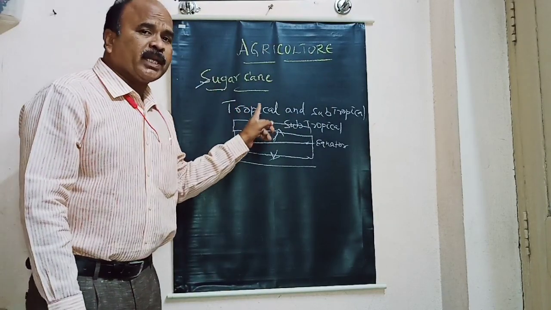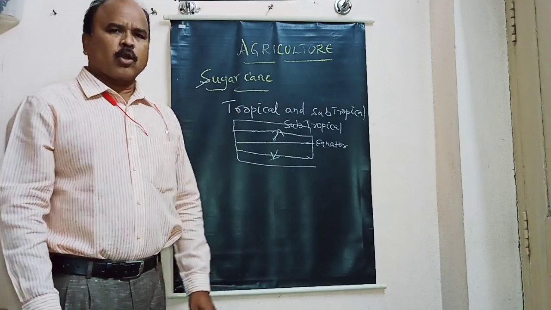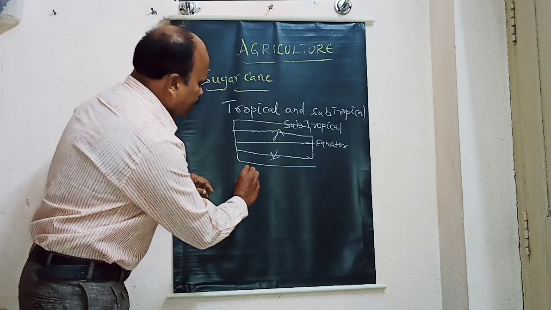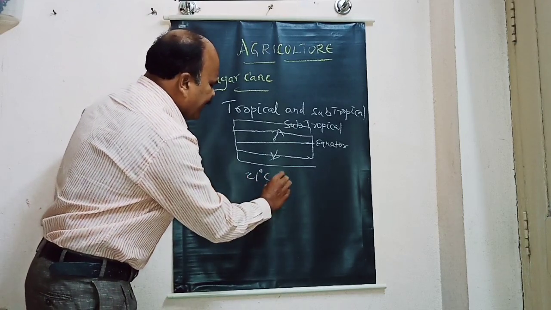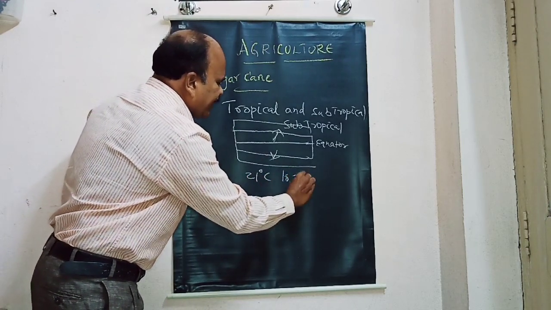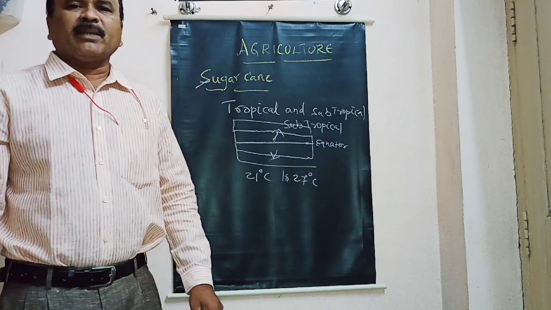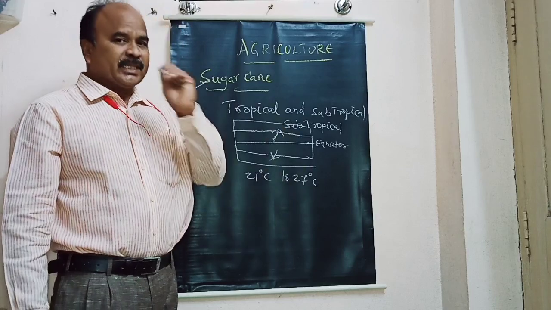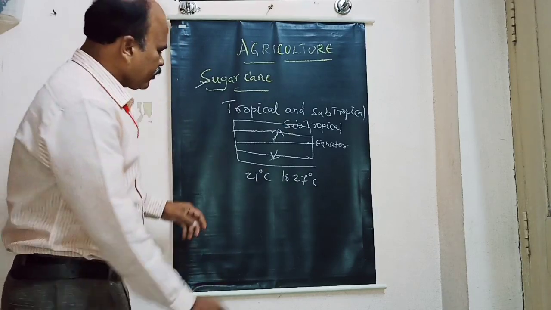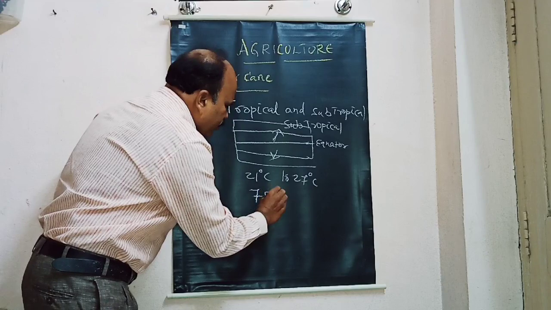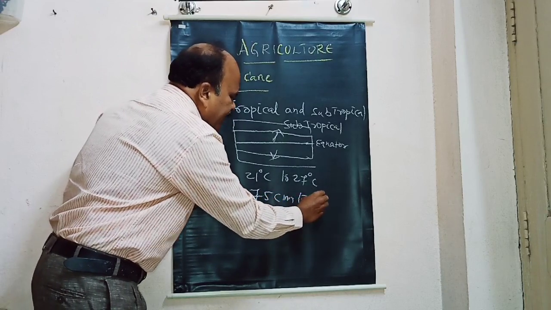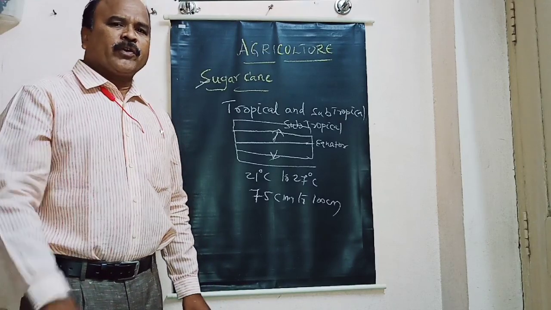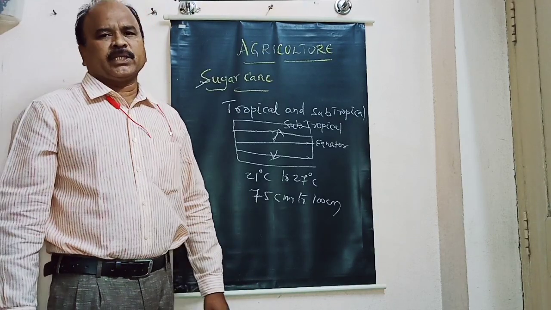Sugarcane is a tropical and subtropical crop. So it requires a temperature of 21 degrees centigrade to 27 degrees centigrade, and rainfall around 75 centimeters to 100 centimeters. In the areas of less rainfall, they go for irrigation.